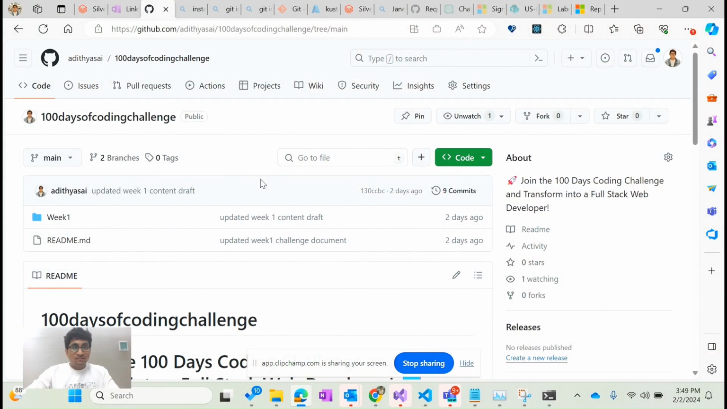Today's content will be mostly on Git and GitHub, and I'll share the screen now and we'll take it from there. Okay, let's get started. So I just took a quick break and I'm continuing with the screen share.